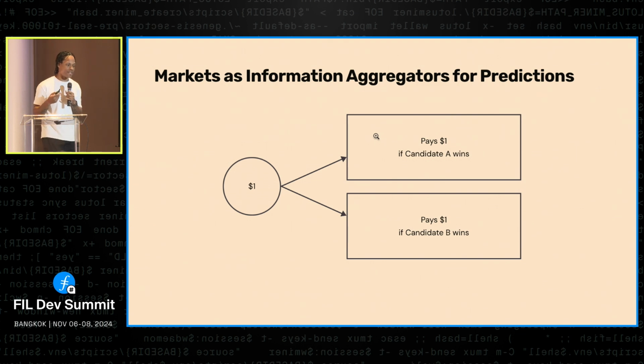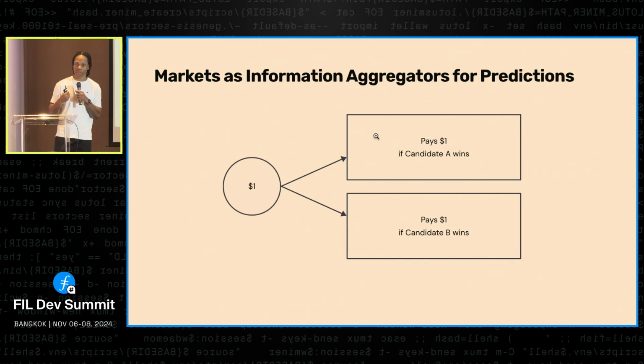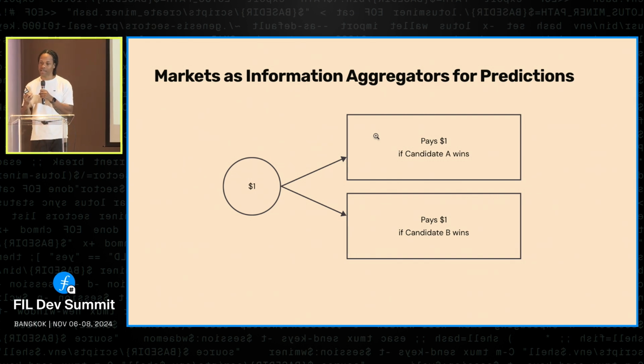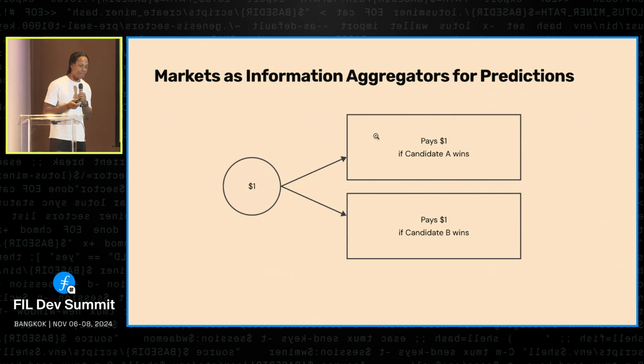So the insight here is that we can use markets as information aggregators for predictions because of this principle I just described. When someone has an explicit stake in the outcome, they will change the way that they provide information to try and maximize their return. So let's say I take $1 and I put it in a contract, like a smart contract on chain, and I say this contract will pay out $1 if candidate A wins, and it will pay out $1 if candidate B wins.